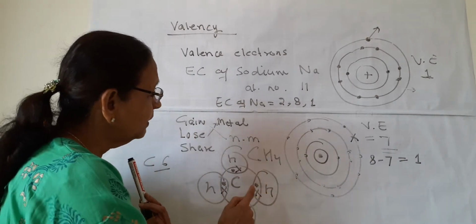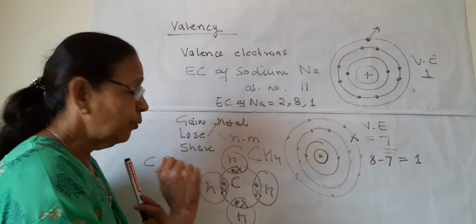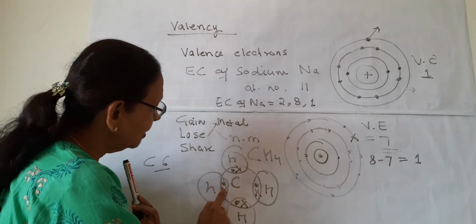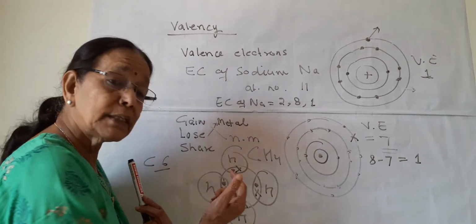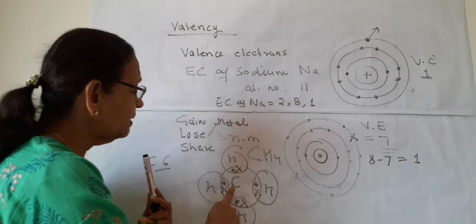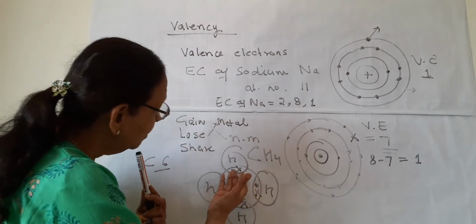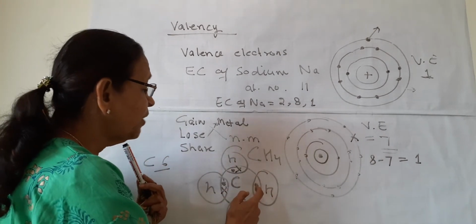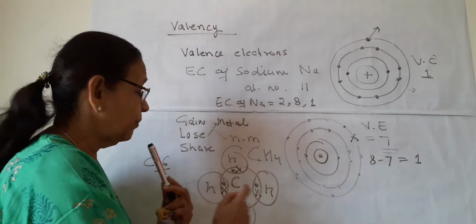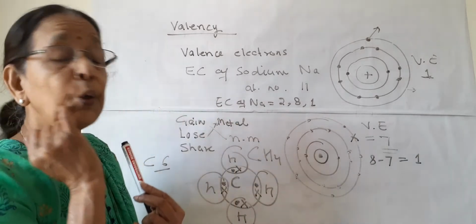So this hydrogen thinks this is mine and I now have 2. All the hydrogens are satisfied, and carbon is also satisfied, because carbon thinks all 4 hydrogens are mine, since it is sharing its electrons with hydrogen. So carbon has 8, hydrogens have 2 each.